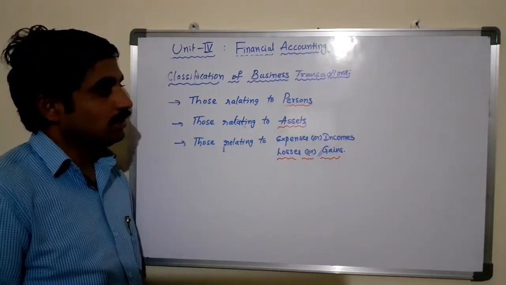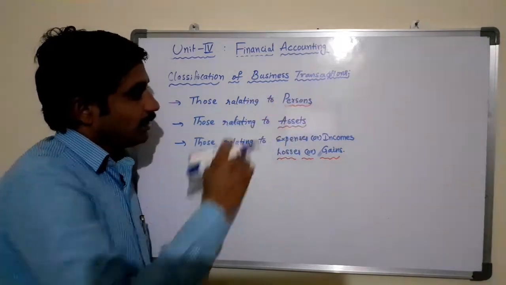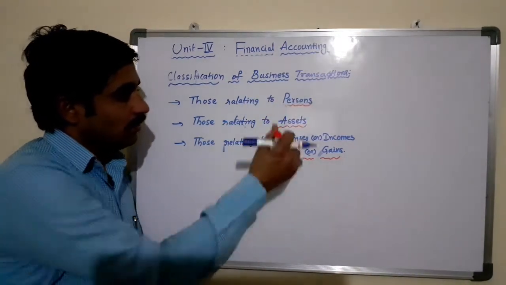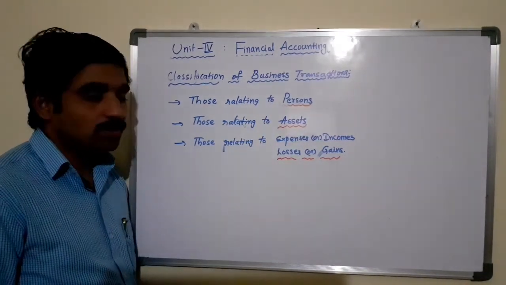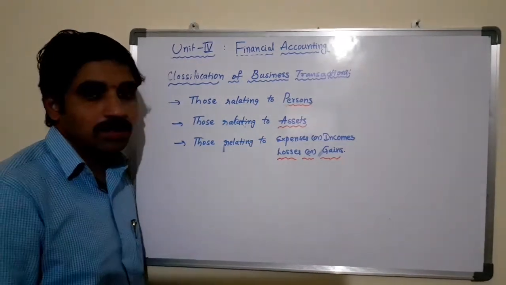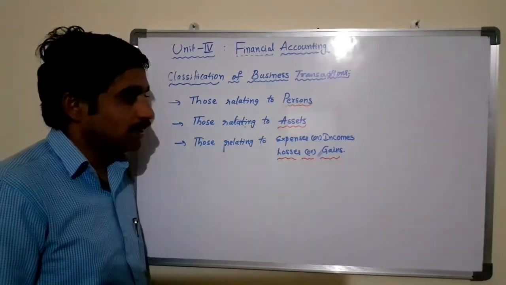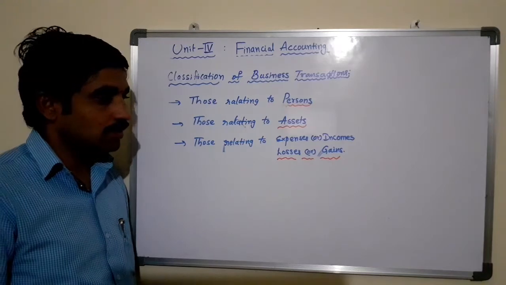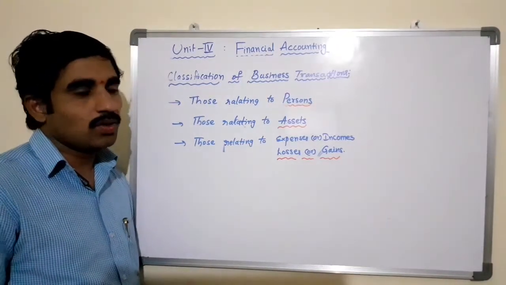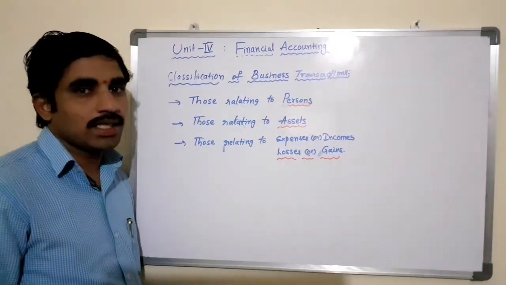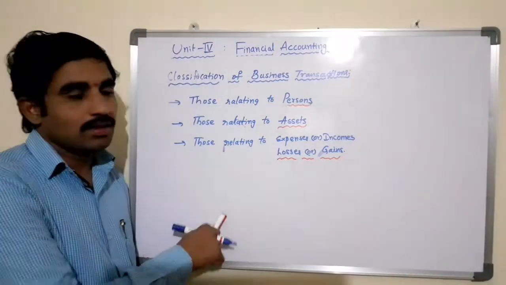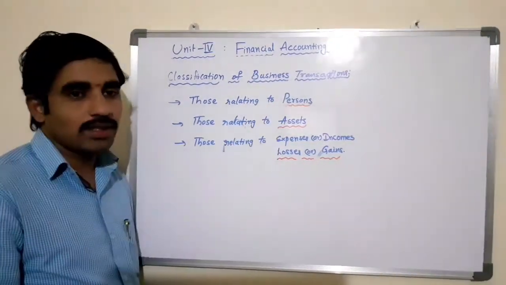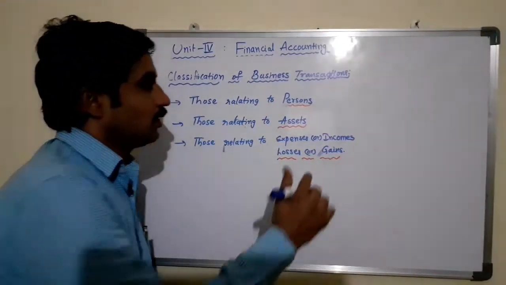So what are the transactions related to persons? What are the transactions related to the assets, and what are the transactions related to the expenses or incomes, losses or gains? So all the business transactions are classified into three categories: personal account, real account, and the nominal account.